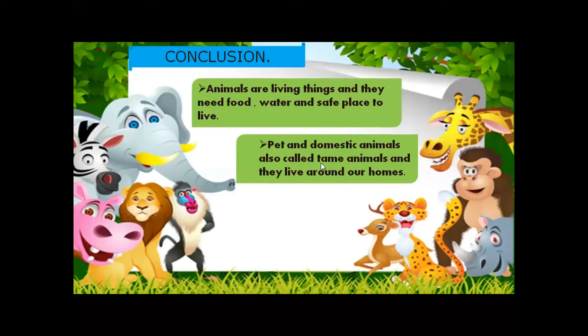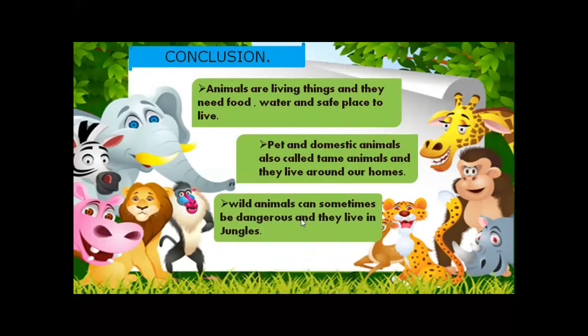You can pet them, you can tame them. Which animals can you tame and pet? Like cat, dog, parrot, goat, cow, and other animals. You can tame them and they live around our homes.